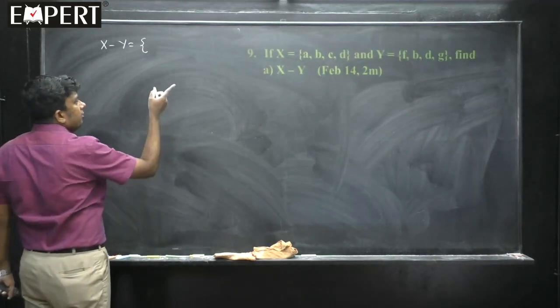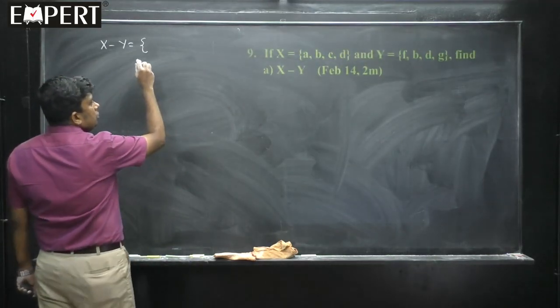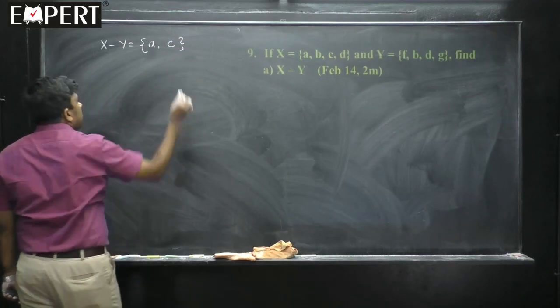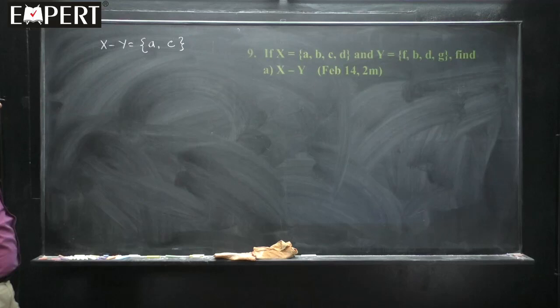Only in x but not in y, from A, B, C, D. B is there, D is there, so it has to be AC. B is there in y, so I am not writing it. D is there in y, so I am not writing it. So that is how we can calculate x minus y.